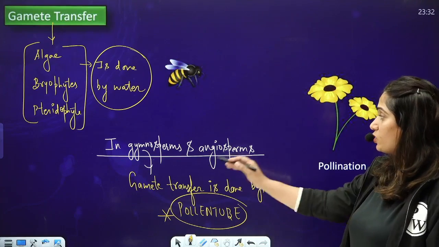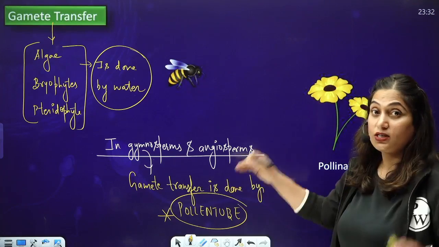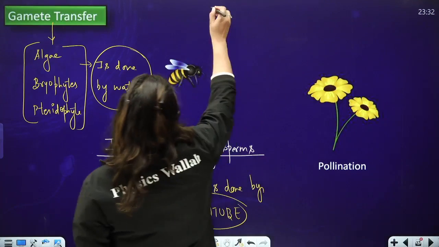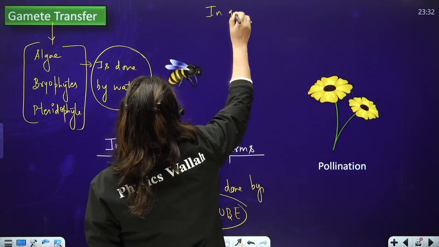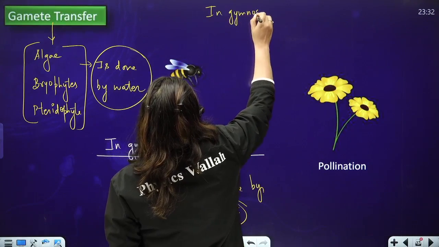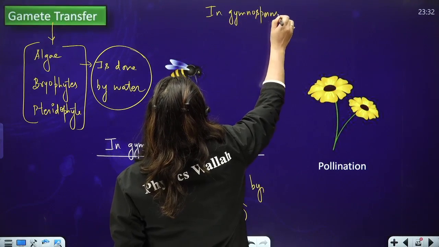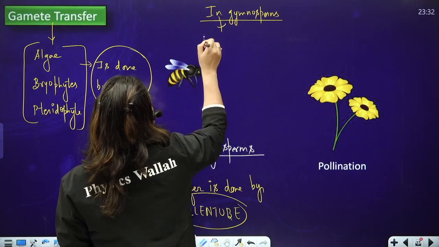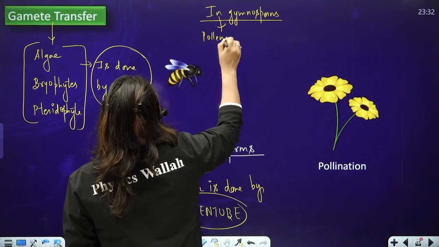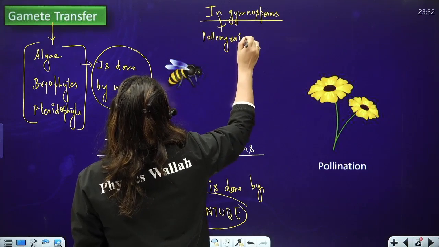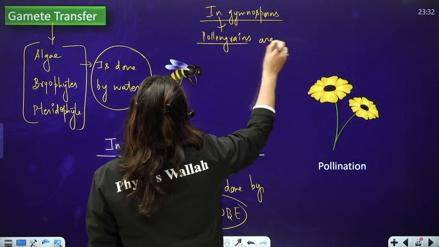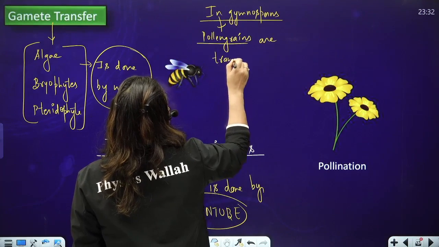So, in gymnosperms and angiosperms, the gamete transfer is done by pollen tube, and in gymnosperms, pollen grains, not gametes, but pollen grains are transferred generally by wind.